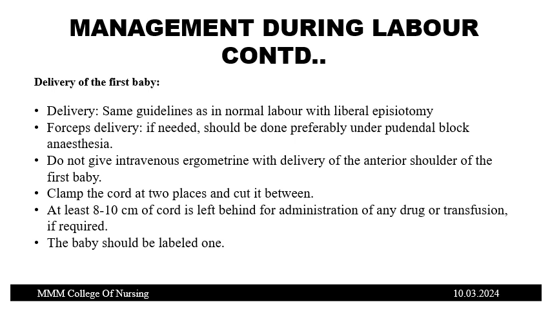During the delivery of the first baby, the same guidelines as in normal delivery are followed with liberal episiotomy. Forceps delivery, if needed, should be done preferably under pudendal block anesthesia. Do not give intravenous ergometrine with the delivery of the anterior shoulder of the first baby. That is followed only in case of a singleton pregnancy. But in a twin delivery, we should not give intravenous ergometrine with the delivery of the anterior shoulder of the first baby, because you still have to deliver another baby from the uterus. Ergometrine basically contracts the uterus.